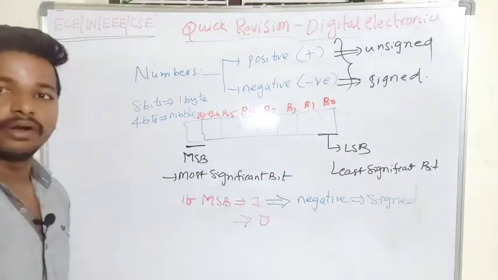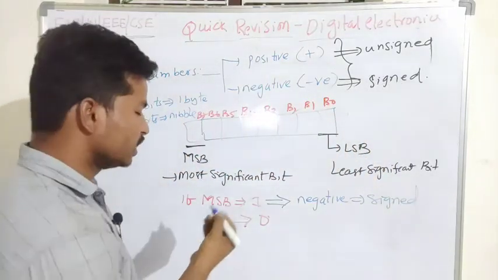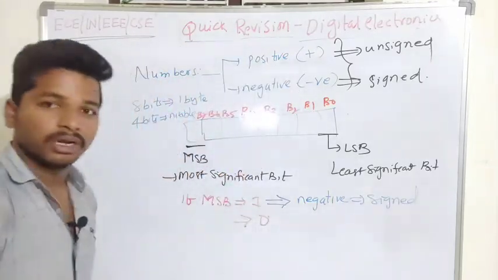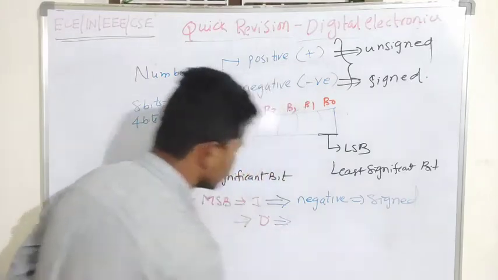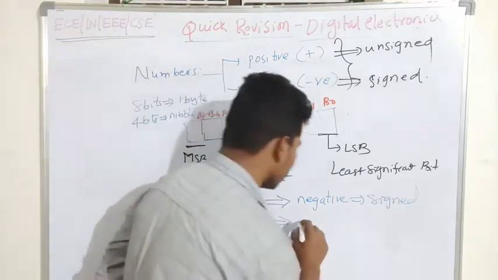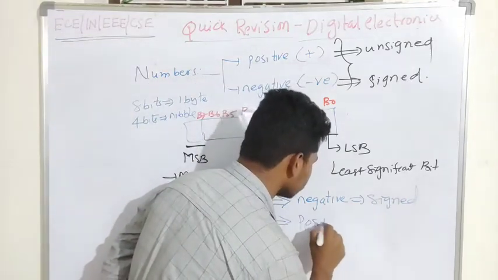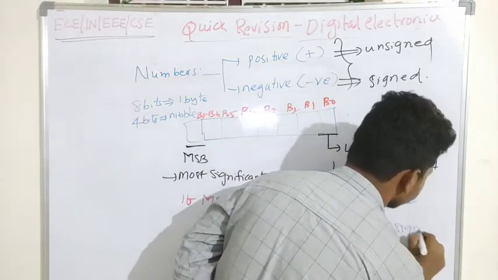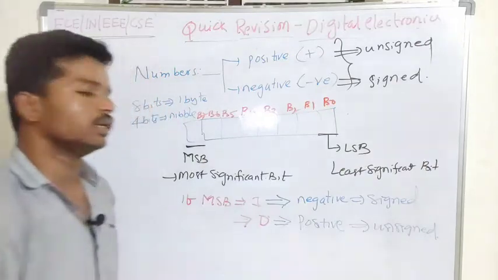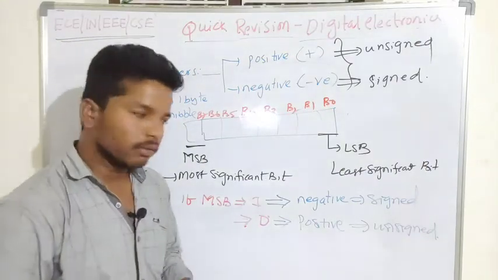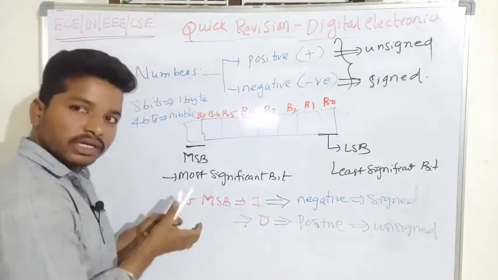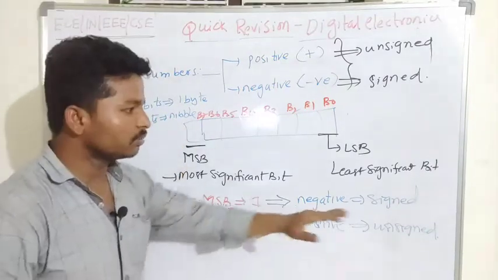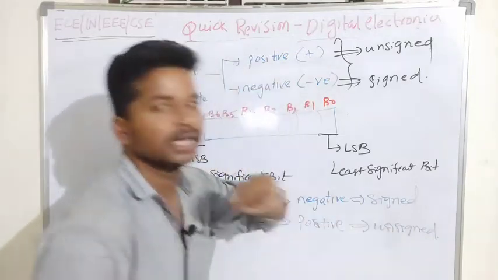So the MSB gives the information whether it is a positive number or a negative number, whether it is a signed number or unsigned number. If the value of the MSB is 0, we call it a positive number, that is an unsigned number. By this MSB, we can differentiate whether the given number is a signed number or an unsigned number.